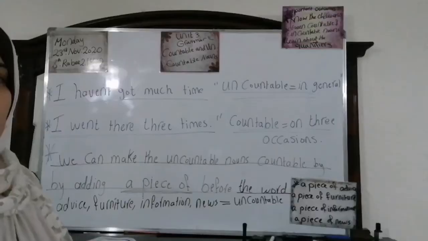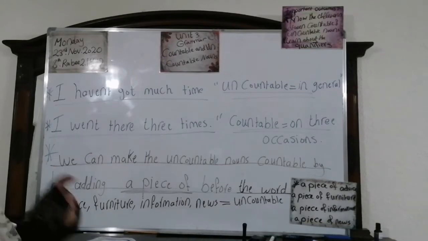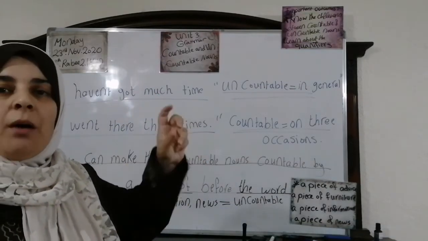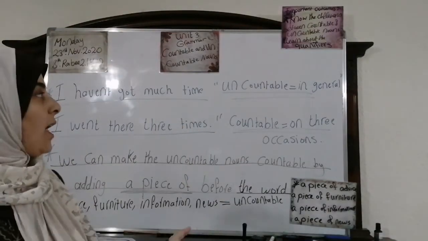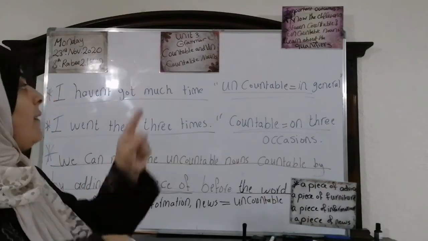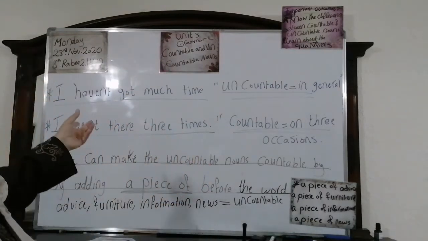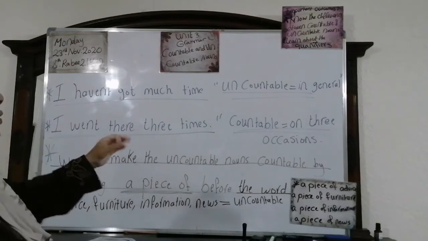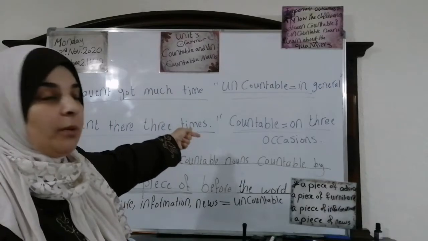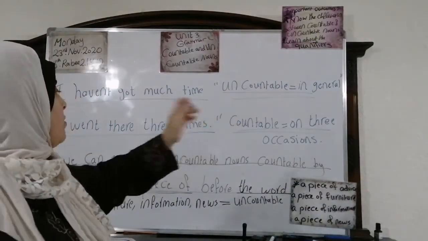Stay with me. Now look at this example. I haven't got much time. Here, time is uncountable. We are talking about time in general, okay? I haven't got much time. Uncountable, we talk about time in general. Look at the second one. I went there 3 times. Here times is countable. On 3 occasions, okay?